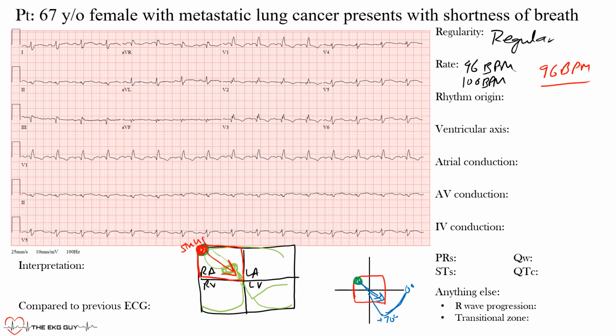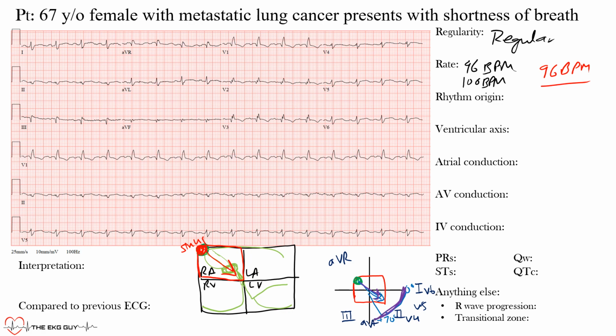So what leads sit there? Well, we know that lead 1 sits here, the positive end of it. Lead AVF is here. Lead 2 is at positive 60. Lead 3 is here. Then we have horizontal plane V4, V5, and V6. And remember, AVR is here. So notice that our impulse is heading towards these leads.